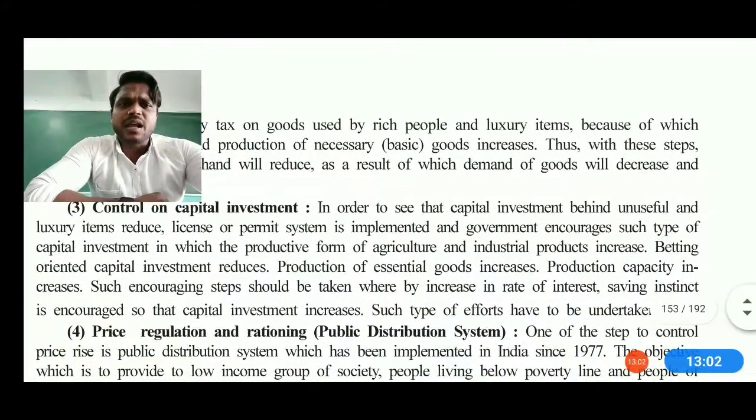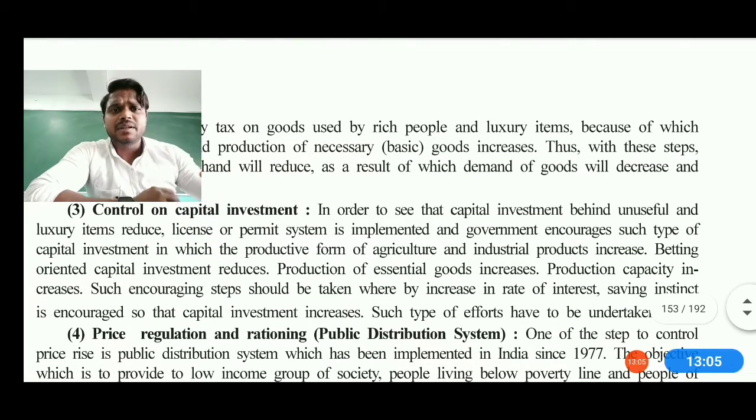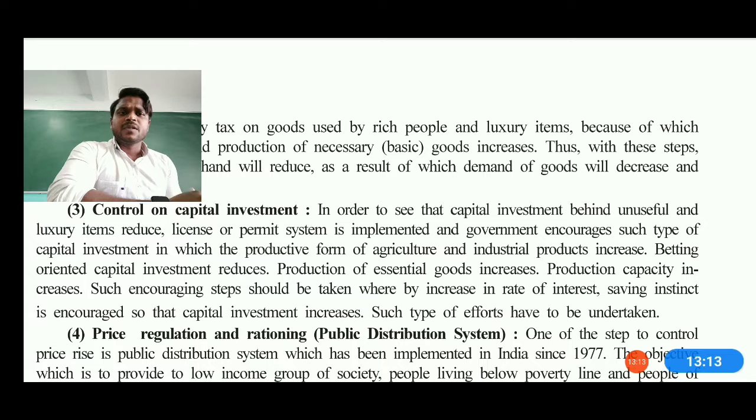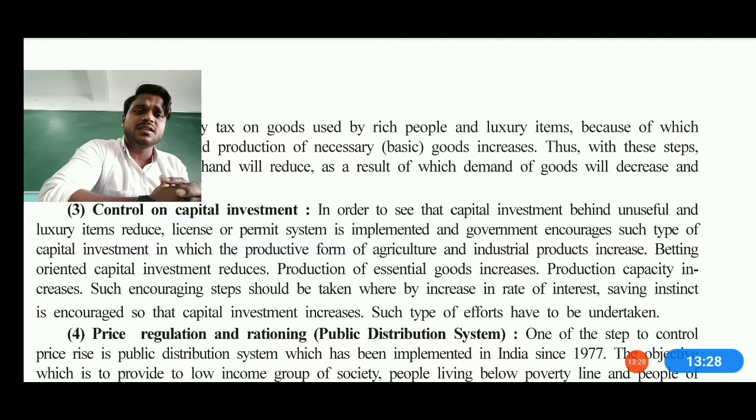Now see, control on the capital investment. How to control the capital investment? In order to steer capital investment away from luxury items, a license or permit system is implemented. The government encourages capital investment in the production for agriculture, industrial production, and also export-oriented capital investment. It means that the production of essential goods increases, and production capacity also increases, and such encouragement should be taken by the government whenever the rate of interest is not given so much higher. So such saving encouragement and plans, and apart from that capital investment, must be increased.